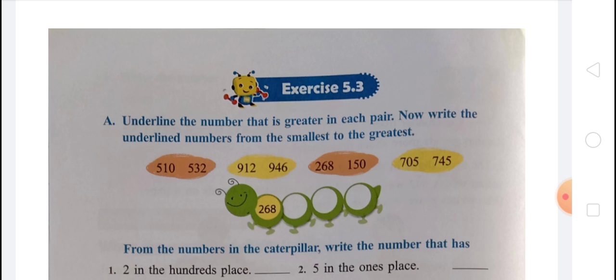Second, the same digits in the hundred place. Sohan writes 642 words and Mohan writes 617 words on a page. Who writes more words on a page? In 642, on ones place there is 2, on tens place there is 4 and on hundred place there is 6. And in 617, on ones place there is 7, on tens place there is 1 and on hundred place there is 6. You can see here that hundred places are the same in both numbers.